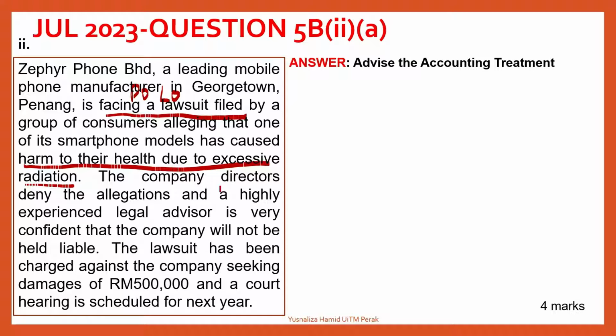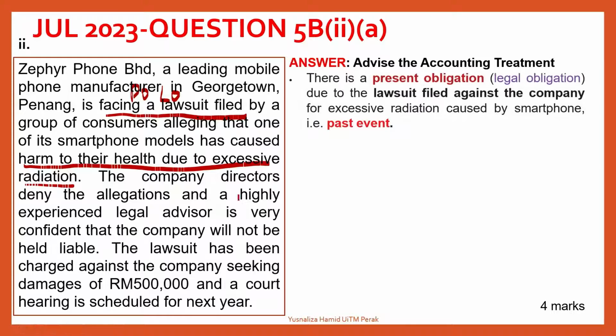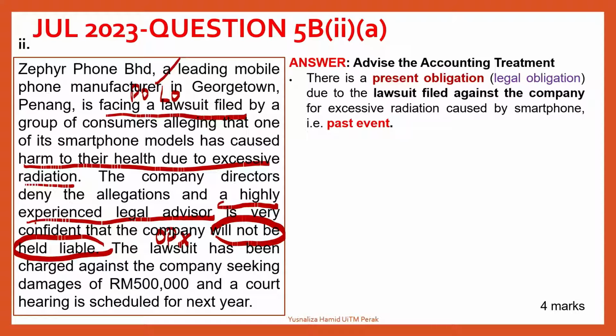The company's director, however, denied the allegation, and the highly experienced legal advisor is very confident that the company will not be held liable. So there is a present obligation, check. However, the legal advisor, which is a highly experienced lawyer, is confident that the company will not be held liable. So meaning that the outflow is not probable. So I put across that.